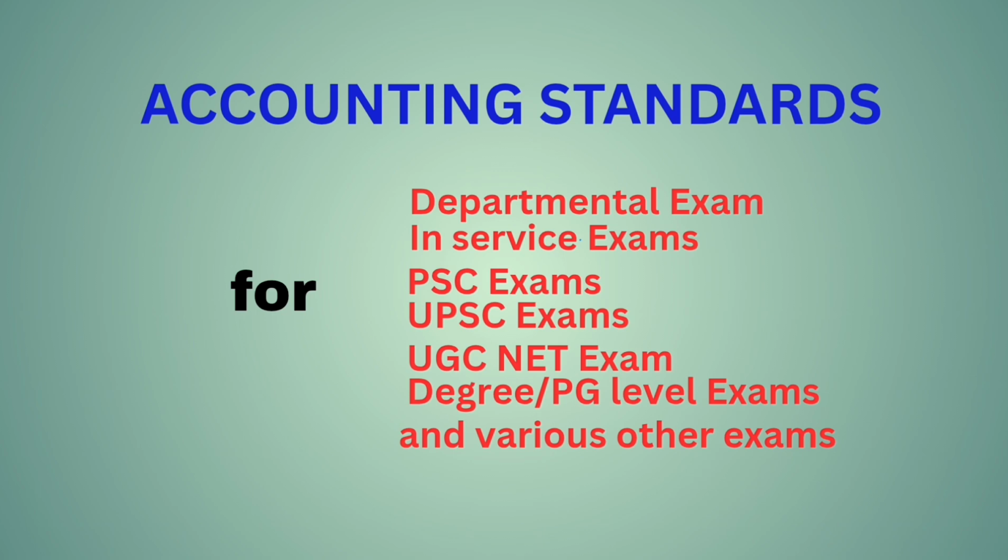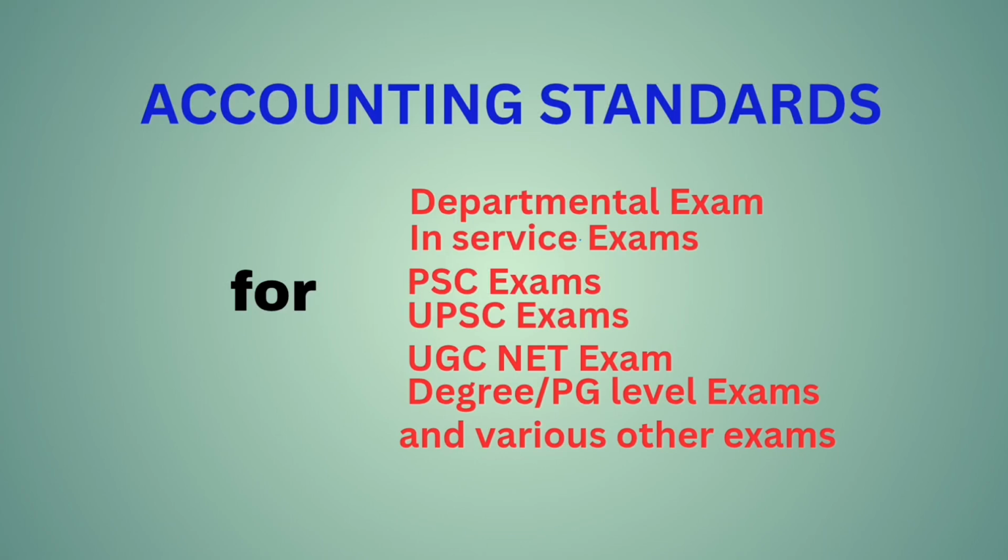AS4, contingencies and events occurring after the balance sheet date. Events occurring after the balance sheet date are those that occur between the balance sheet date and the date on which the financial statements are approved by the board of directors in the case of a company. AS5, net profit or loss for the period, prior period items and changes in accounting policies. This standard requires the classification and disclosure of extraordinary and prior period items and the disclosure of certain items within profit or loss from ordinary activities.